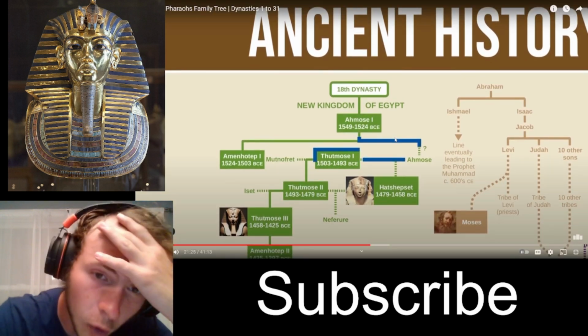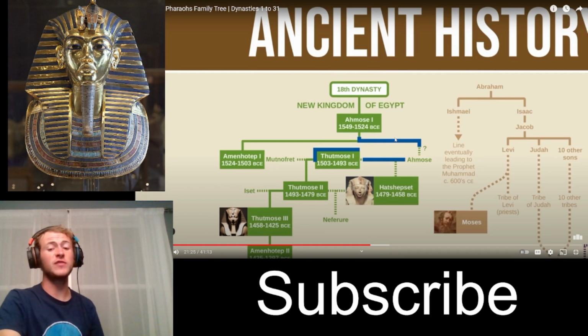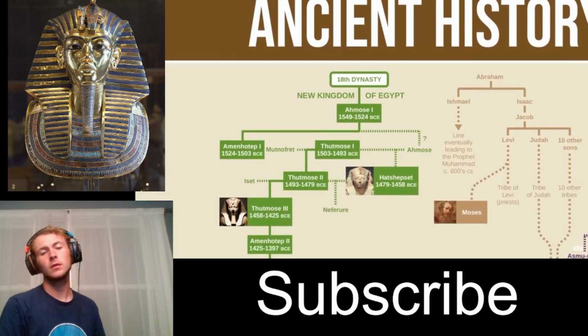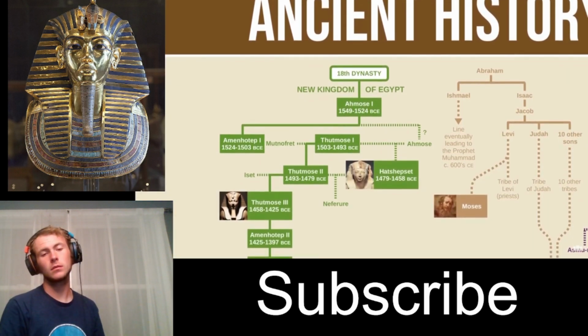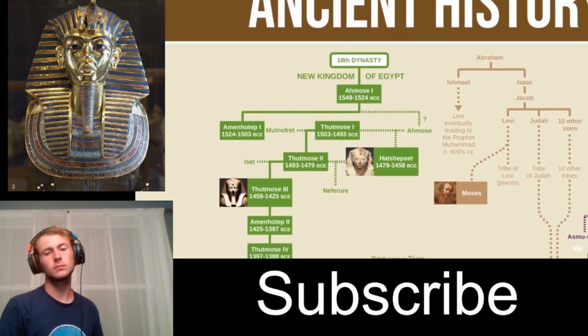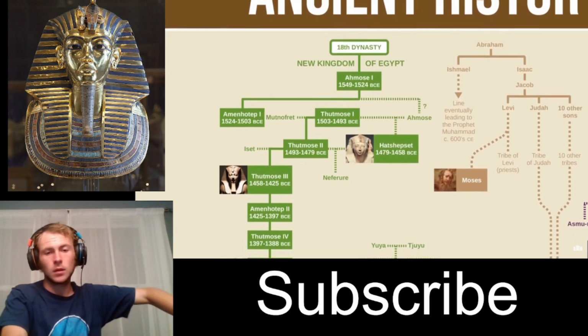being the husband of his daughter Ahmose. So we definitely know most about the New Kingdom pharaohs of any of the other periods, and they're the most famous. However, I need to remind you that even at this point, there are still a lot of question marks when it comes to these family trees. Sometimes a link shown on this chart between two people is just one possibility among many.